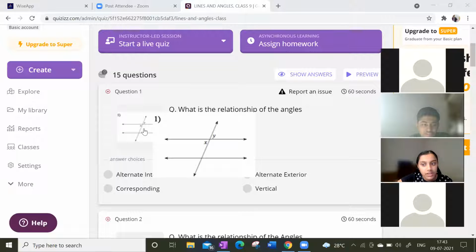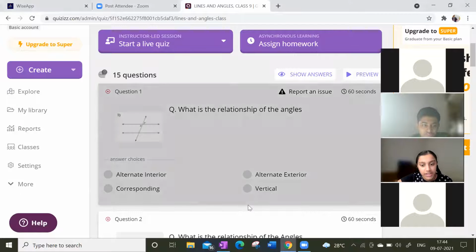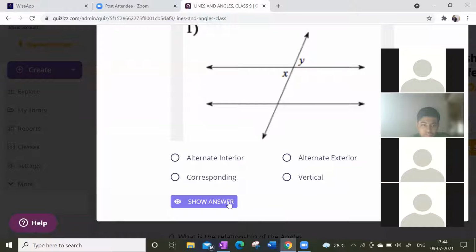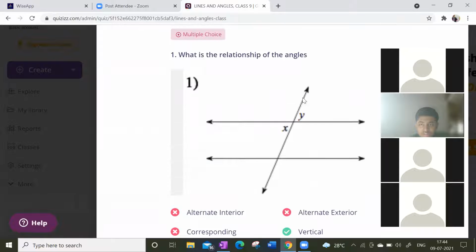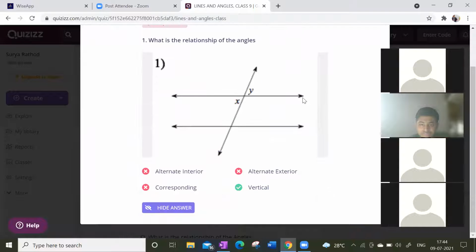What is that? They are vertical. Vertically opposite. Vertically opposite, sir. Let us check. See how many said vertically opposite. Those you have given, that is a fantastic right answer.